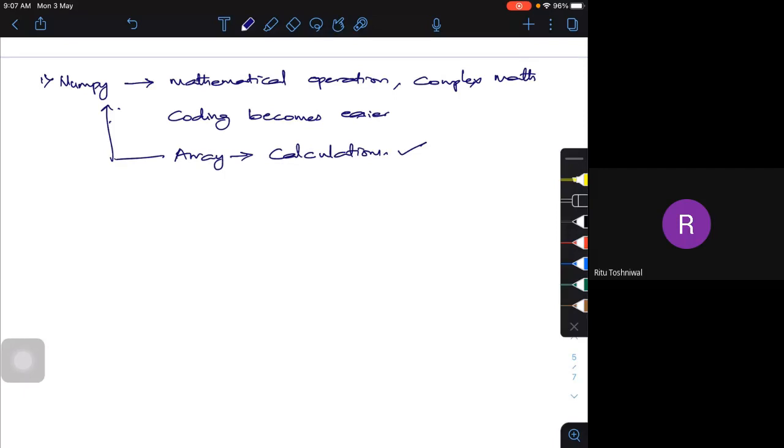NumPy, as I told, comes in the top 5 packages used in Python.